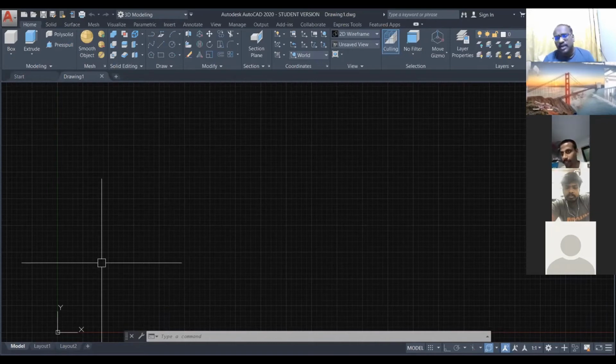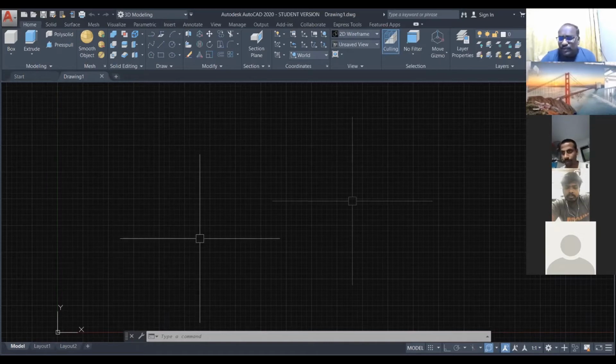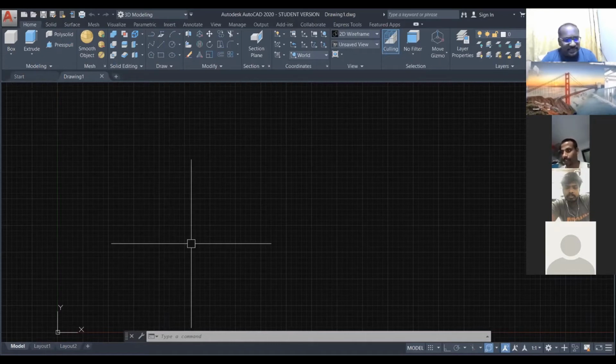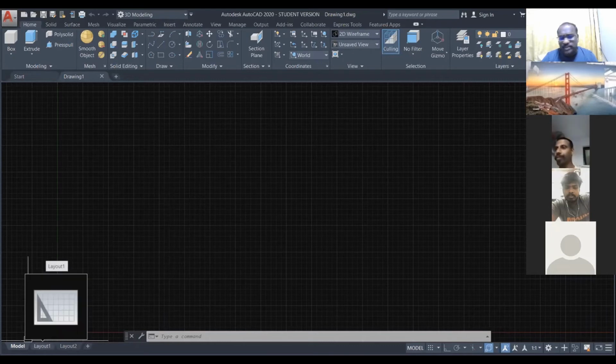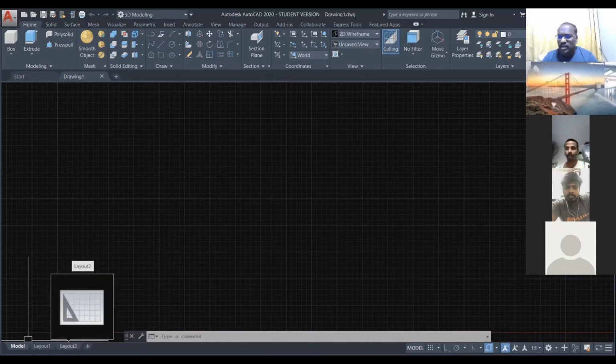Now we are going to draw the line. If you want to draw the line, you have to choose the paper. Okay. So if you want to choose the paper, see on my application, the left bottom corner, there are 3 tabs. One is called model, one more is called layout, one more is called layout 2.